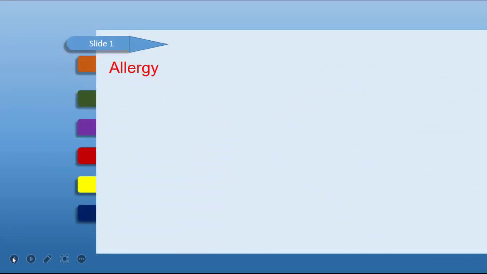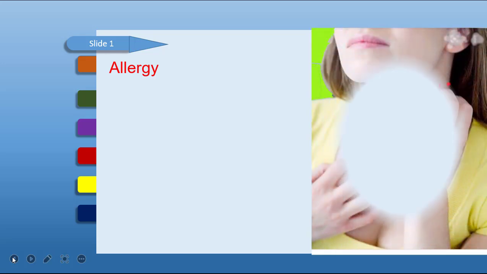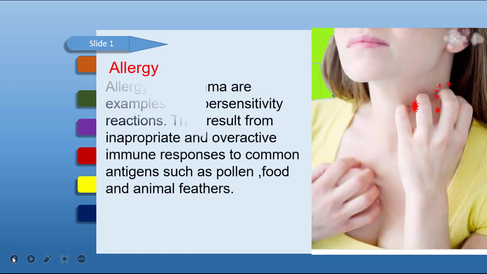Okay, alright, let us start our lecture. First of all, we discuss allergy. Asthma and allergy are examples of hypersensitivity reactions. These result from the inappropriate and overactive immune responses to common antigens such as pollen, food, and animal feathers.